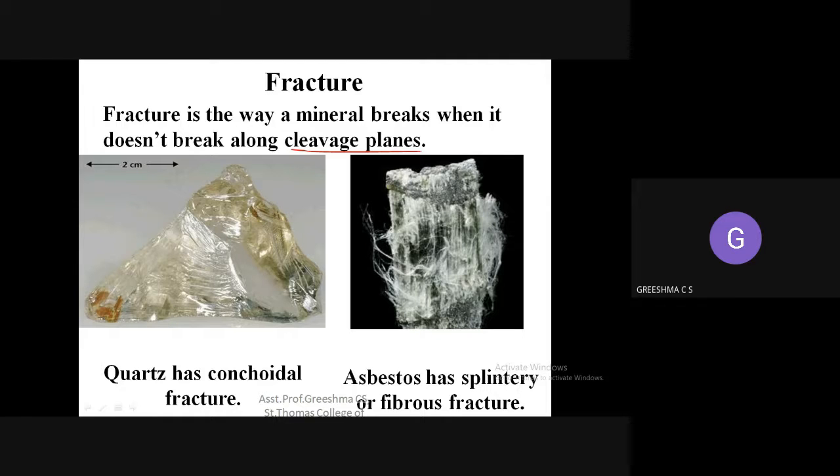The whole structure of the cake will be disintegrated. But if you cut the cake along its vertical direction, like we cut the cake from the top, then you will get a piece of cake which has a homogeneous structure. Same pattern, same structure, everything will be homogeneous. That means the cleavage plane of that cake is along the vertical direction.